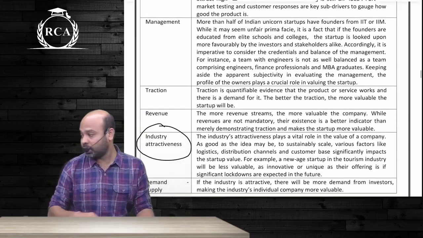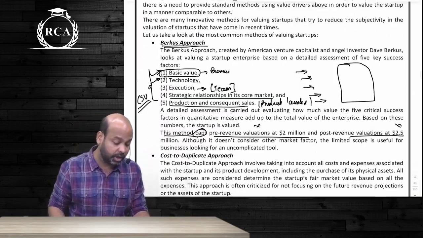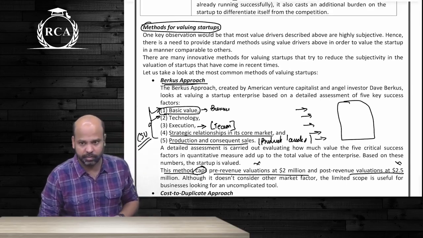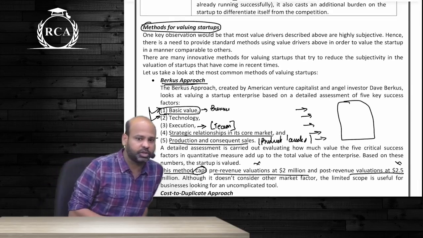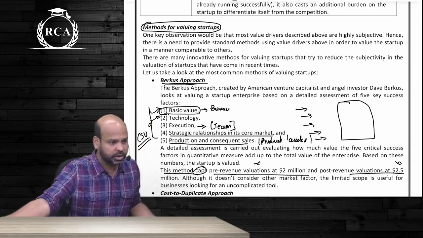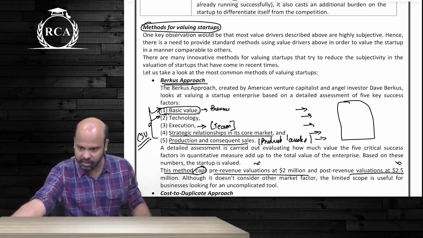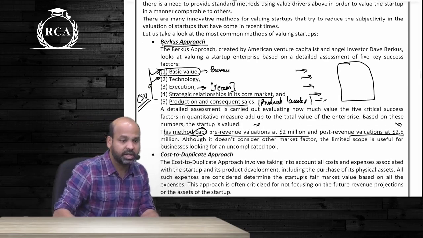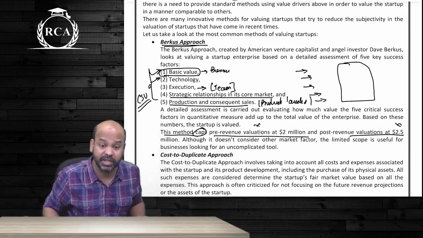Under different valuation methods, I said from a theory perspective, most important is the Berkus approach and the scorecard valuation method. Under the Berkus approach, as far as the value of a startup is concerned, I said there are 5 factors that they consider. The first factor is the business idea that will determine the basic value of the firm.